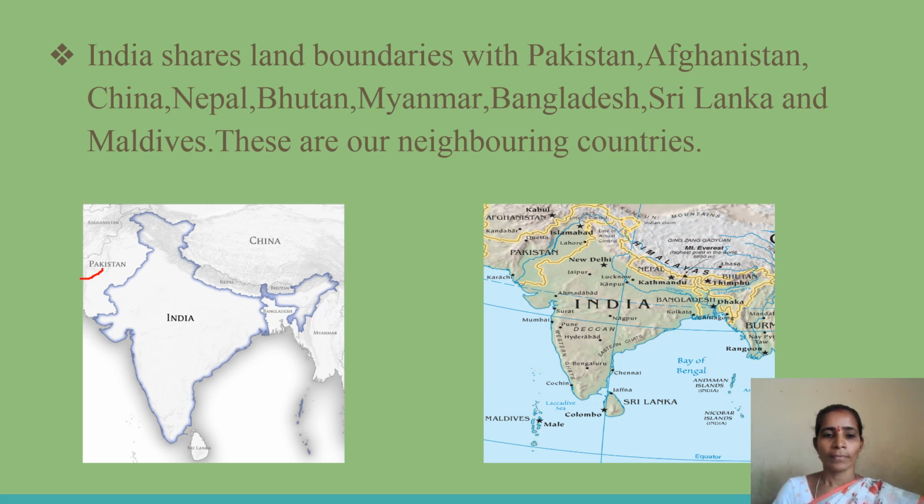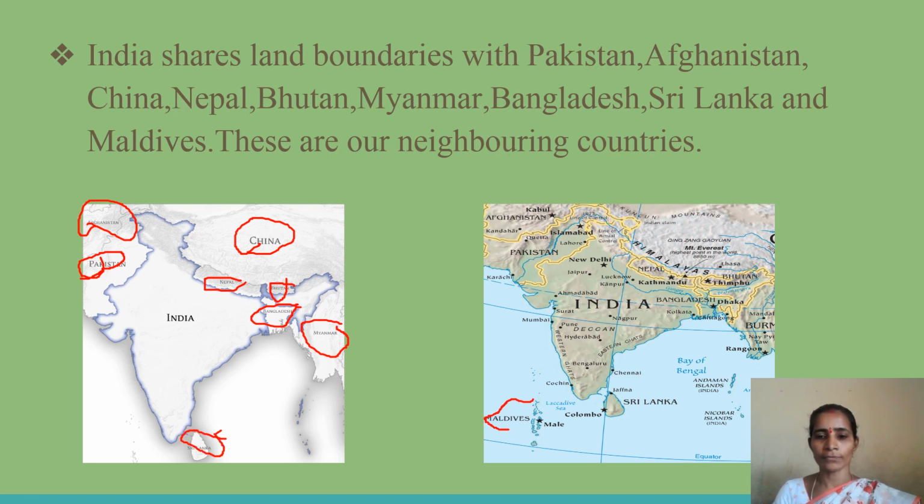See, on the west side, Pakistan, Afghanistan. On the north side, Nepal, China and Bhutan. On the east side, Bangladesh and Myanmar. On the south side, Sri Lanka and Maldives. These are all the neighboring countries of our India. What are they? Pakistan, Afghanistan, China, Nepal, Bhutan, Myanmar, Bangladesh, Sri Lanka and Maldives.